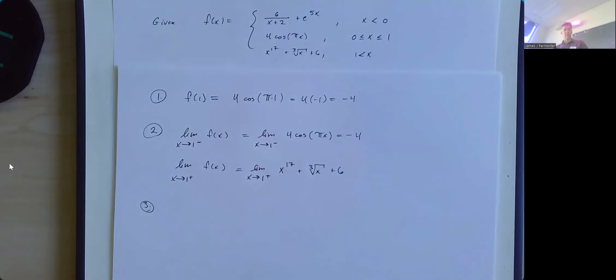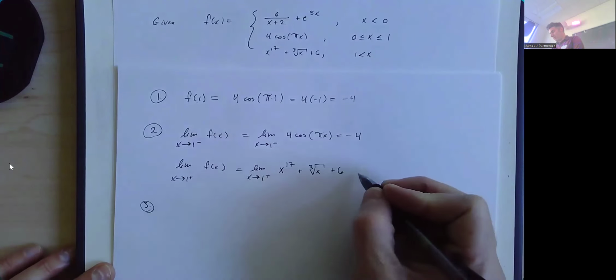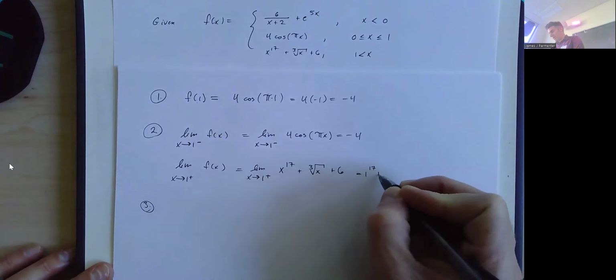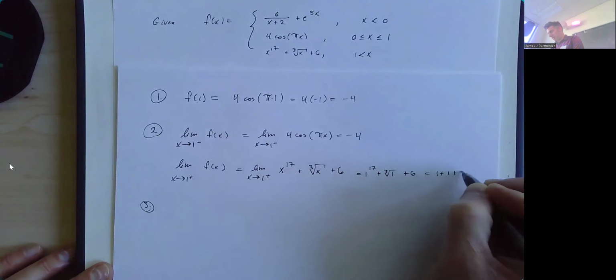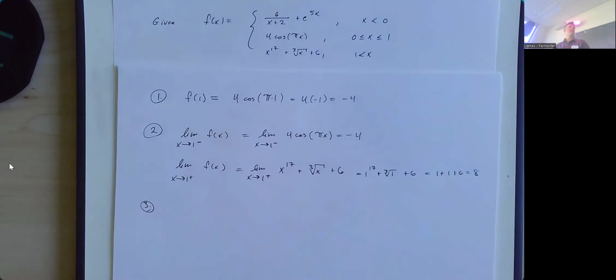So the limit as x approaches 1 from the left of 4 cosine of pi x is also going to be -4. But then if we look at the limit as x approaches 1 from the right, if I plug in 1, I get 1 to the 17th plus the cube root of 1 plus 6, which is 1 plus 1 plus 6, which is 8. Which means the limit doesn't exist, which means the function can't be continuous because there's no way that the limit can equal the function value because the limit doesn't even exist.